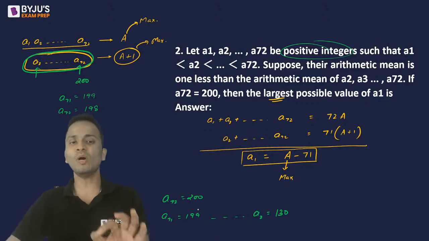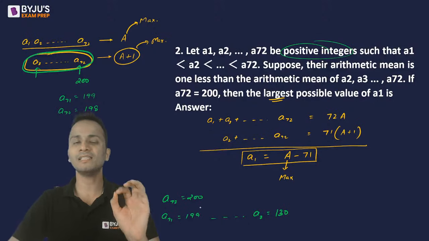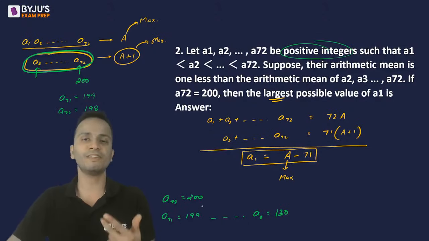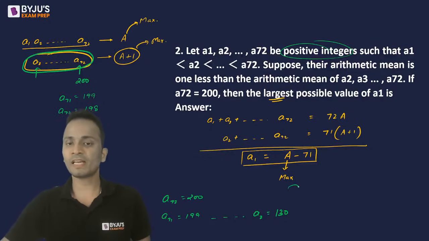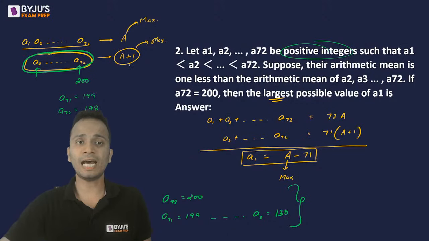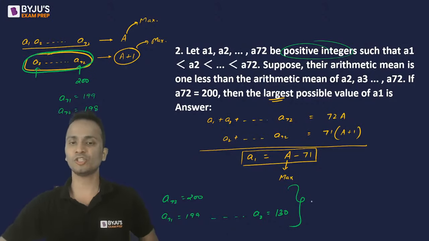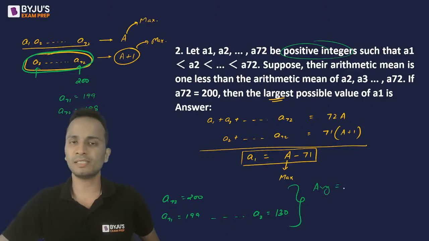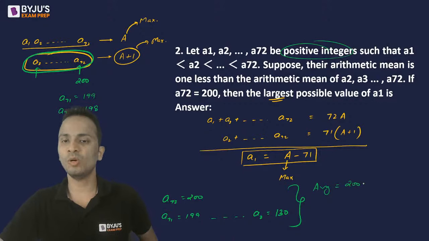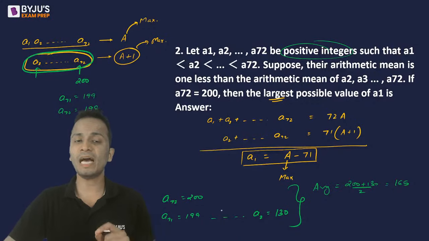So now starting from A2 up till A72, these are consecutive integers: 130, 131, 132, 133, 134, and so on up till 200. If I consider these values, then I'll be able to find their average. So what will their average be? Their average will be the middle term because all of them are consecutive integers. So their average is 200 plus 130 divided by 2, that is 330 divided by 2, which is 165. So 165 will be the average of these terms starting from A2.